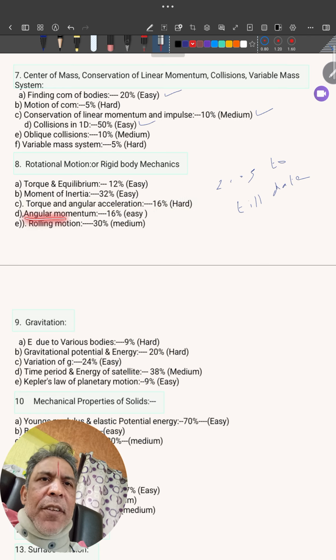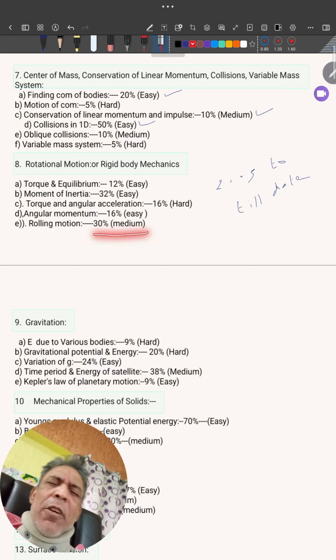Okay, how do you balance? At least these are the high weightage subtopics. Moment of inertia, 32%. Rolling motion, 30%. Prepare these two, 62% will come. Okay, sir, conservation of angular momentum, I know it. Okay, for 62, you add 16, it will become almost 80%. Okay, you'll be on the safer side.